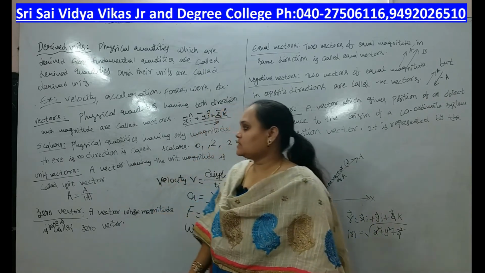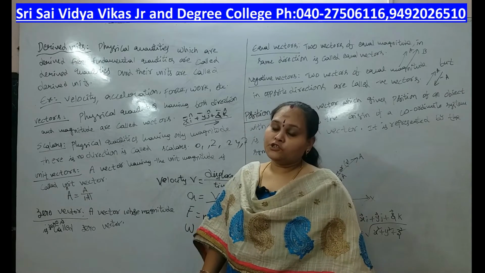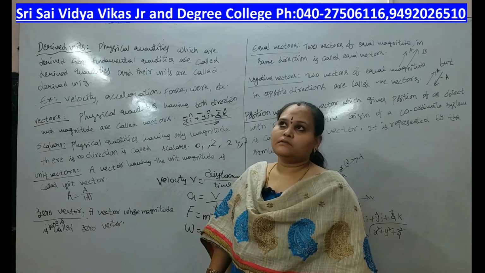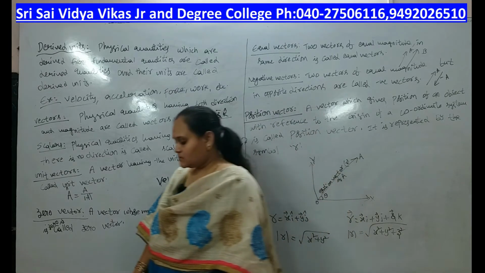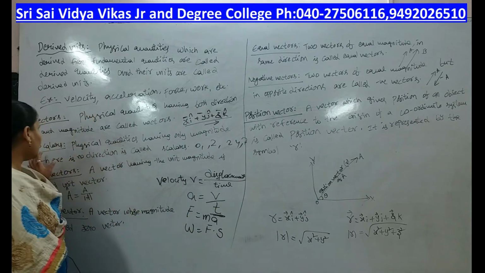So that's vectors. In vectors we have many types: unit vector, polar vector, zero vector, non-polar vectors, negative vectors, so many. But we will first look at the unit vector.